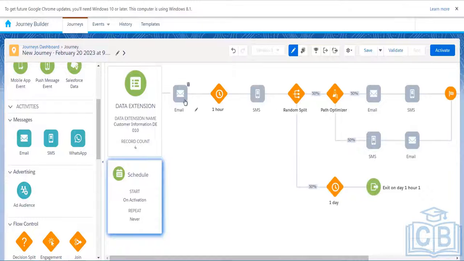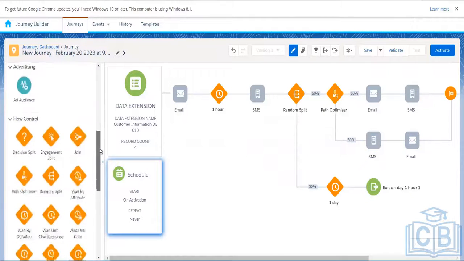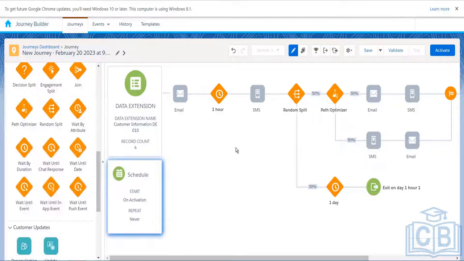The customer will come to the email activity and the email will be sent, and then the customer will come to the wait activity and wait for 1 hour. Once this time is over, the customer will reach the SMS activity and the SMS will be sent. If you want any contact to wait inside the journey for a certain duration of time, you can use wait by duration.